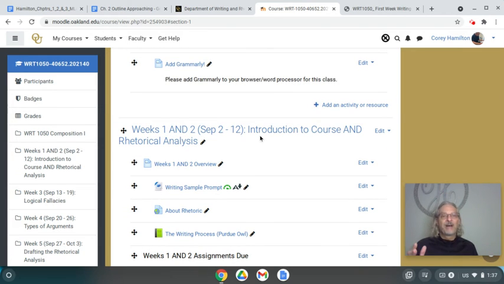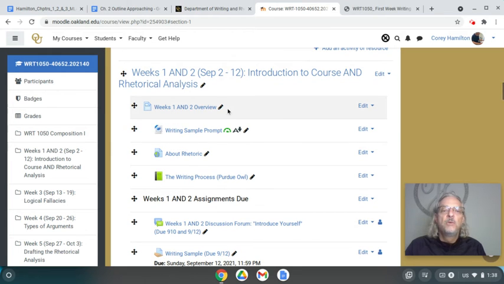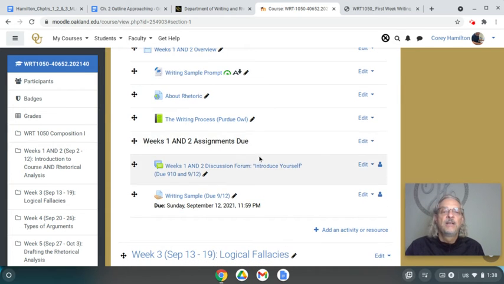So now I've just combined them as one big, huge first 10 days, if you will, of the course. So I've got the overview. I've added a couple of the readings, not necessarily every single one of them that we had for next week, just to get us started. Our discussion forum where we introduce ourselves, so doing that this weekend. You've got till next week to do that.